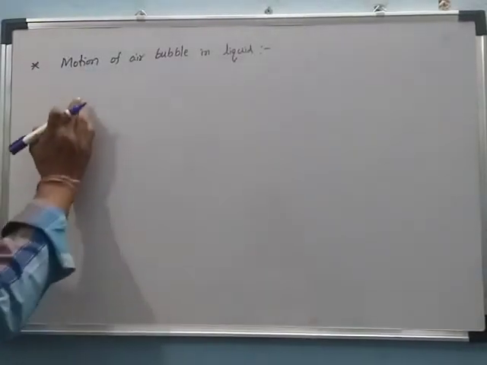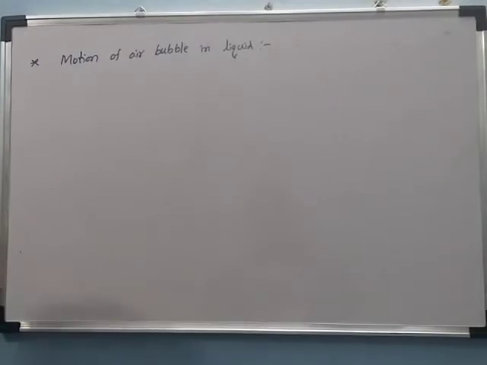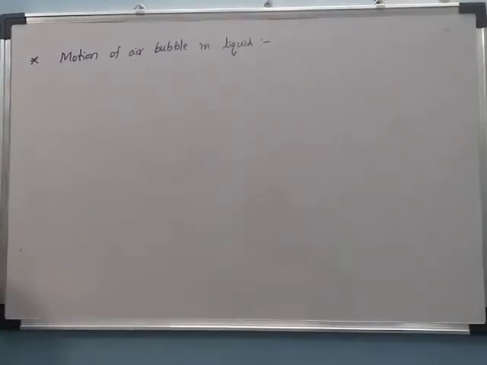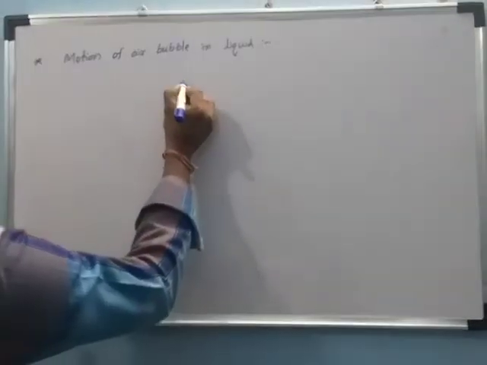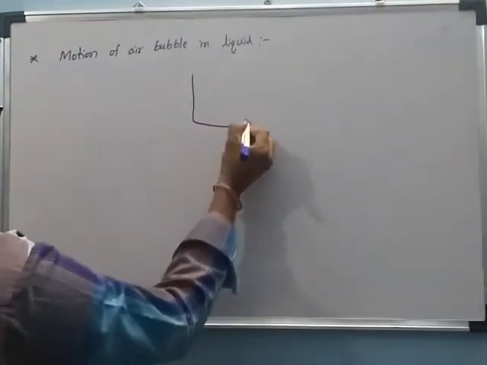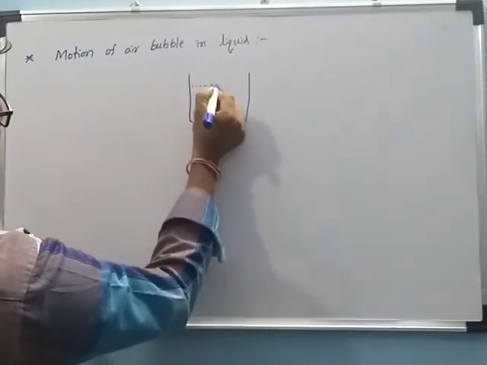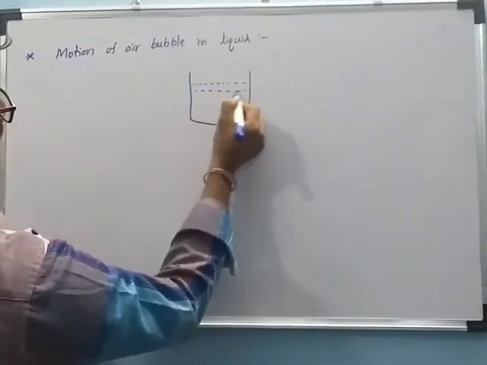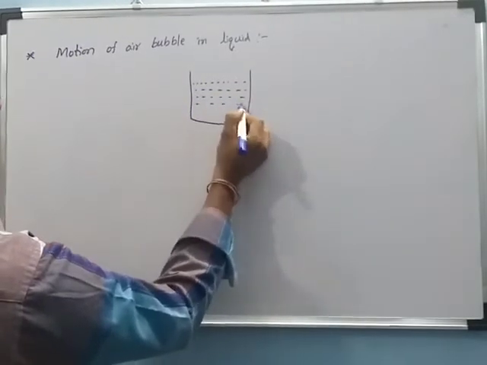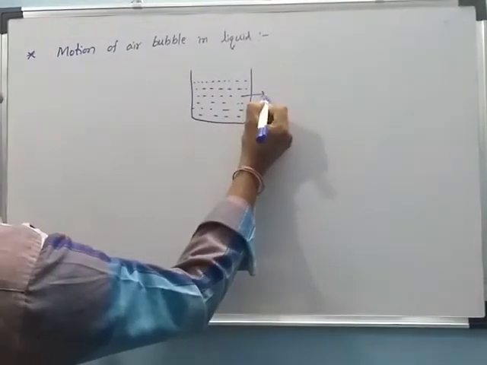See here, the next topic we're discussing is the motion of an air bubble in a liquid. Let us consider a lake or a container. This is considered the container, and it is filled with a liquid. It can also be a lake. This whole thing is a liquid.